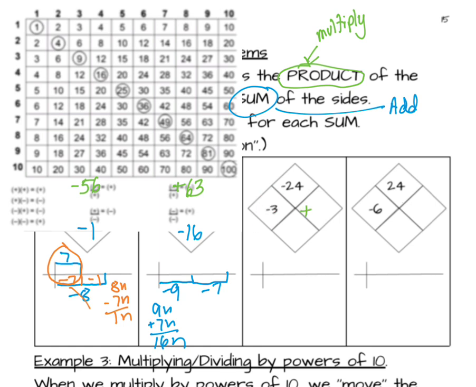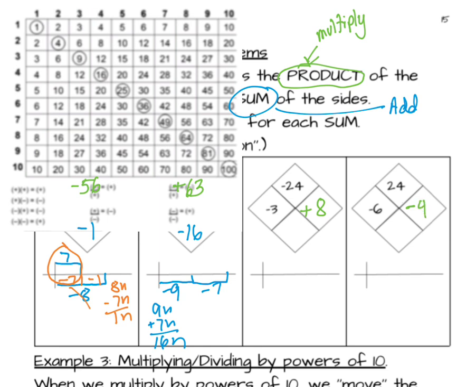And I'm going to divide by 3. So let me look at the 3 row. Here's the 24. So negative 24 divided by 3 is positive 8. Here I'm going to divide by positive divided by a negative is negative. And let's look in the 6th row, find the 24. There it is. So positive 24 divided by negative 6 is negative 4.